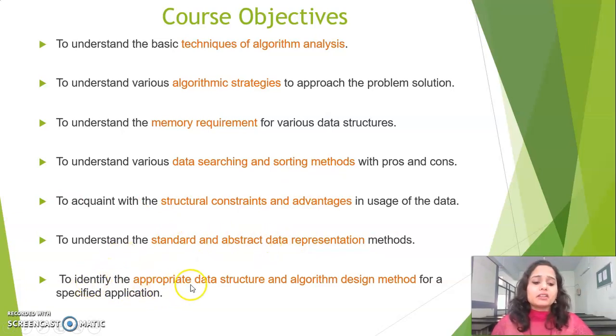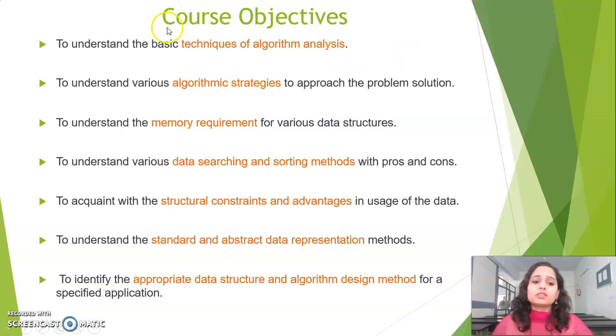To identify the appropriate data structure and algorithm design method for a specified application. For a particular application, you will easily be able to identify which data structure is appropriate because you are already understanding all the data structures. So at the end you will be in a position to identify appropriate data structures. You will also be able to identify the algorithm design method, which method is best or suitable for your application. So this is the course objective.